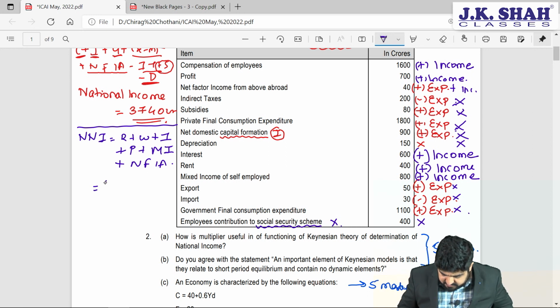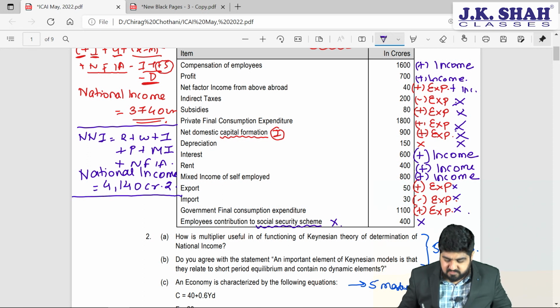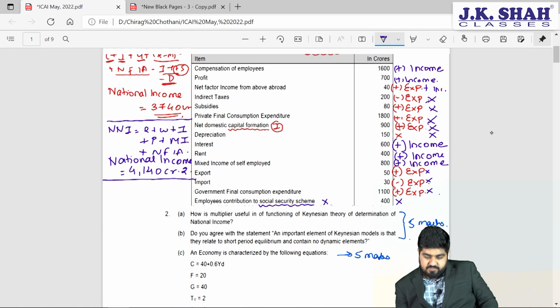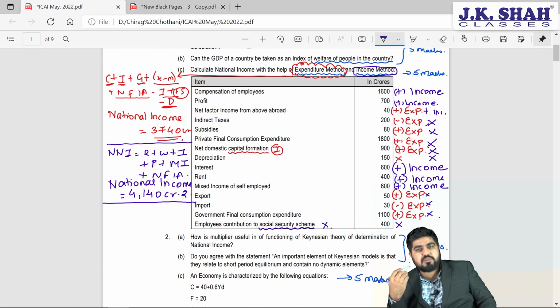So the answer which I am getting here is 4140 crore rupees. So that will be national income when we calculate using which method, my dear friends? Using the income method. I would have definitely wanted the answer for the expenditure method and the income method to be the same.